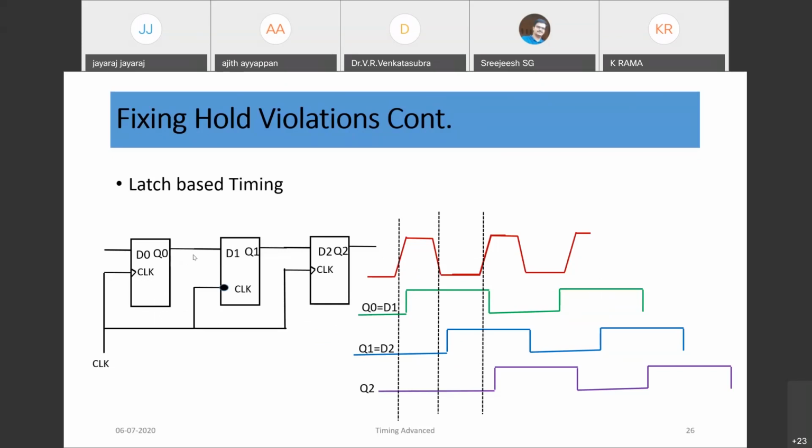If you consider a latch, what happens for the timing of a latch? This is an active low latch. For a latch, the latch would be transparent the moment the enable is low in this case.